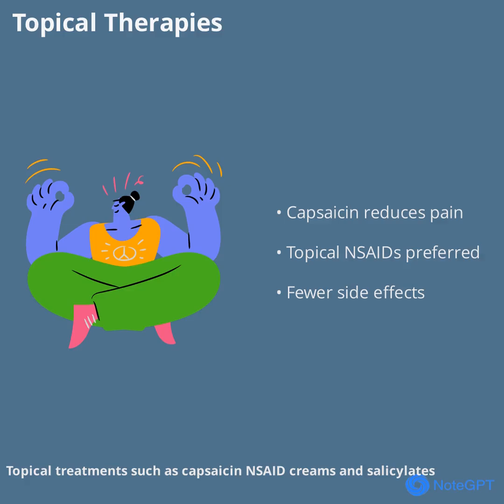Topical treatments such as capsaicin, NSAID creams, and salicylates offer pain relief with fewer systemic side effects. Capsaicin, derived from chili peppers, works by reducing pain signal transmission. Topical NSAIDs are often preferred over oral forms for knee OA, especially in older adults or those with other health risks. These treatments are easy to apply and can be combined with other therapies for added benefit.